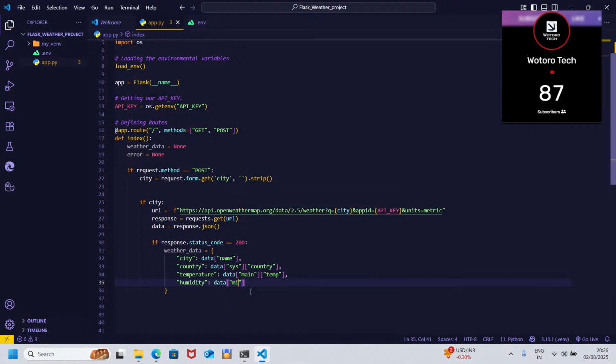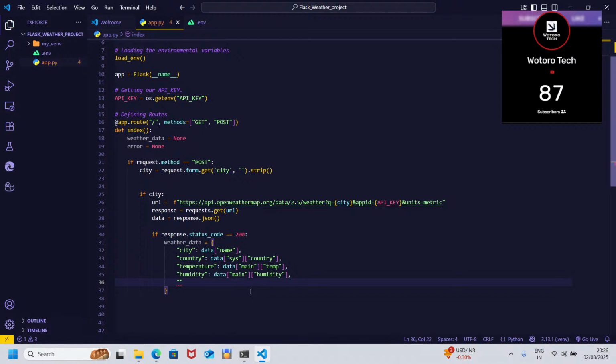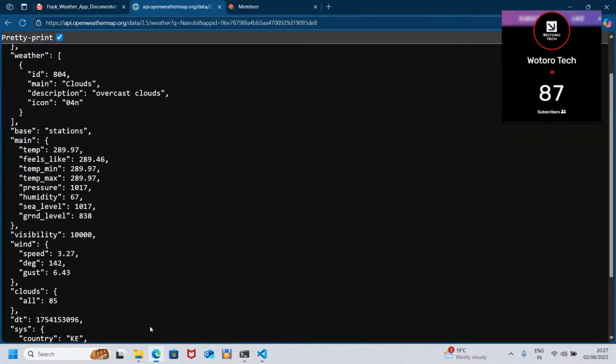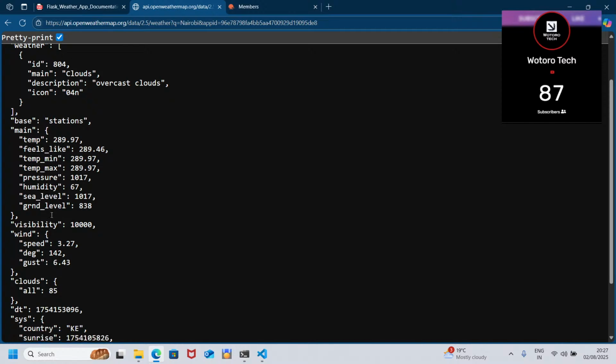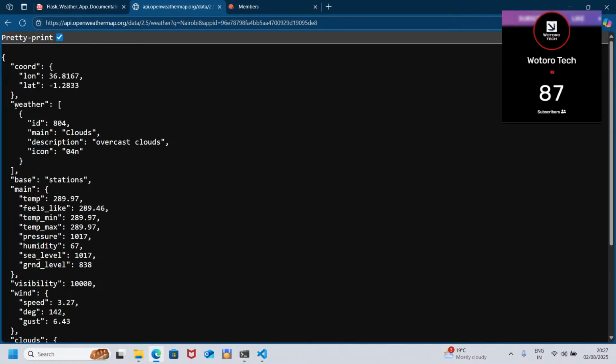We have the same thing: data, main, then humidity. Then the other one is description. I think that is the spelling. Okay. Description is not in main, it's in weather.